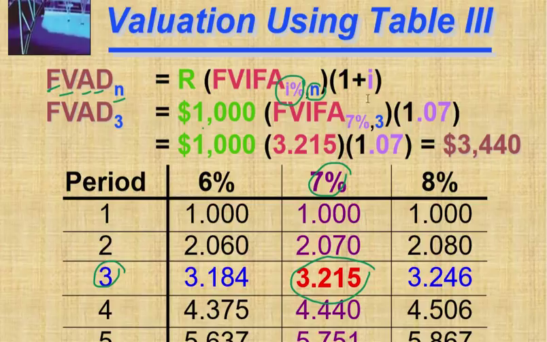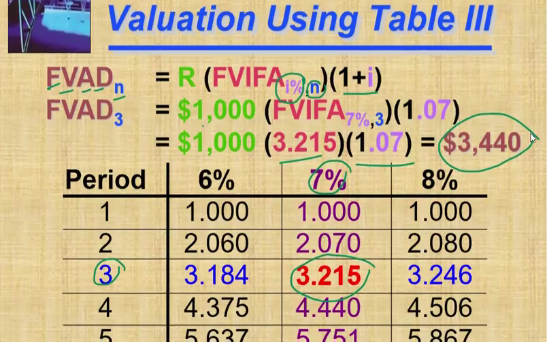Again multiply with the first year's factor, only 1.07. So this value multiplied by this value, then you will get 3440. This is because payment is at the beginning of the year.